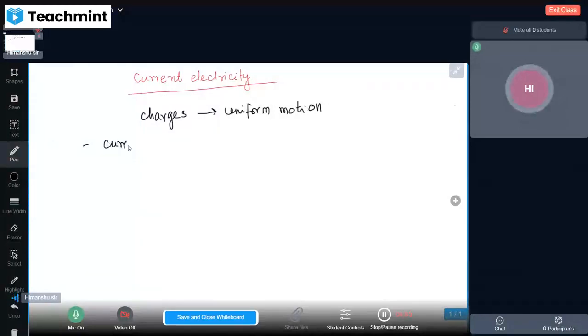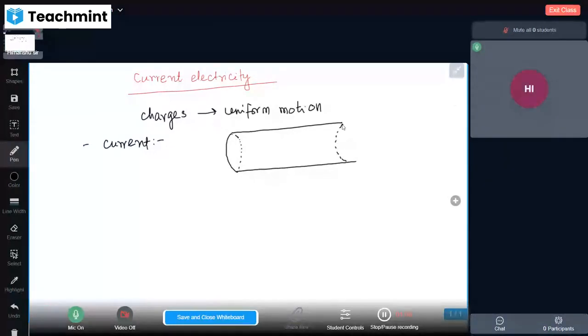Current is a fundamental quantity and is defined as the amount of charge flowing across a particular cross section of the conductor.